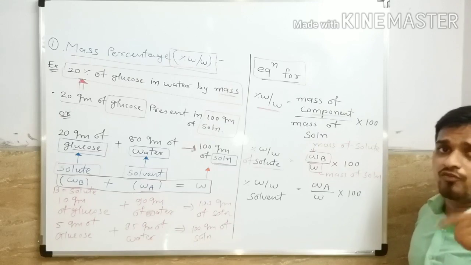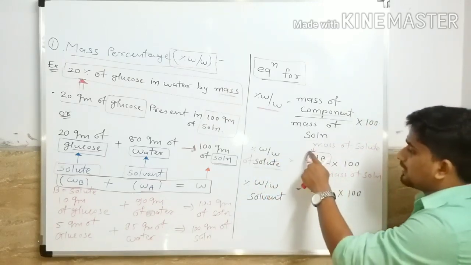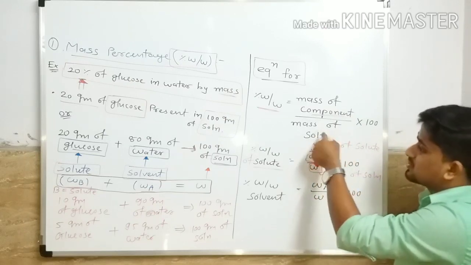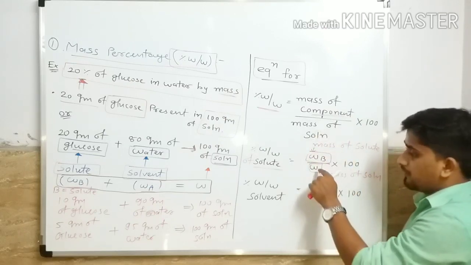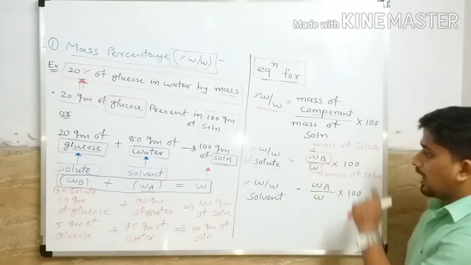If we have to find percentage W by W of a solute, then we take the mass of solute in the numerator and the mass of solution in the denominator, which we represent by WB by W into 100.